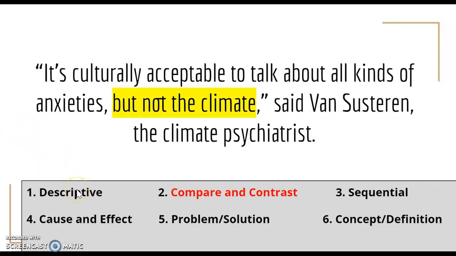All right, hopefully you were able to identify that this is a pretty clear compare and contrast sentence. The signal word "but" always tells us that it's comparing two things. On the one hand, it is culturally acceptable to talk about other kinds of anxieties, but the sentence contrasts it with the fact that it is not acceptable to talk about climate anxiety. So again, look for that "but" in the sentence or an "and," and there's a good chance we're having a compare or a contrast. In this case, it's a contrast relationship.